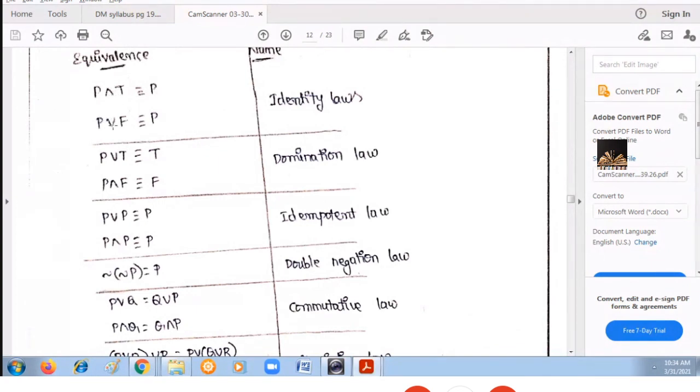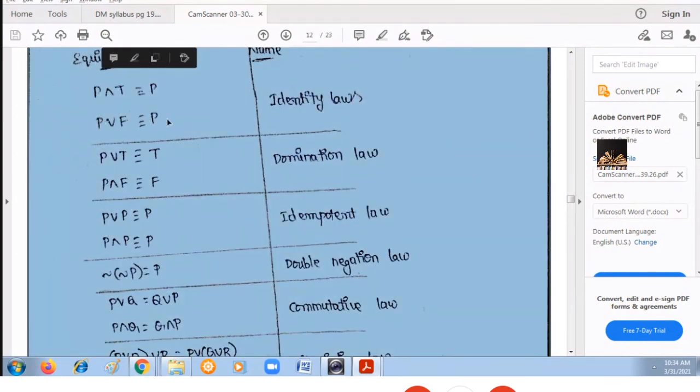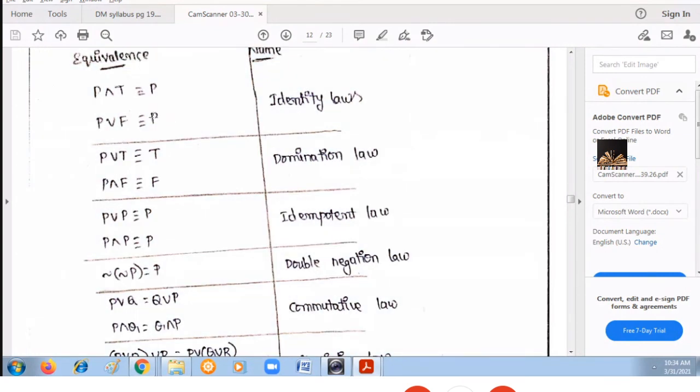Similarly, P or F. What does OR mean? At least one value should be true. Here, the second value is concluded: it is false. So the result always depends on P. If P is F, then the result is F. If P is true, then the result is true. So these two are known as identity laws.